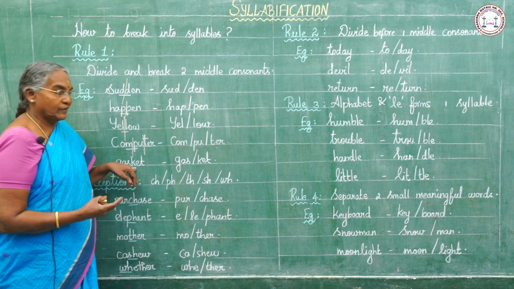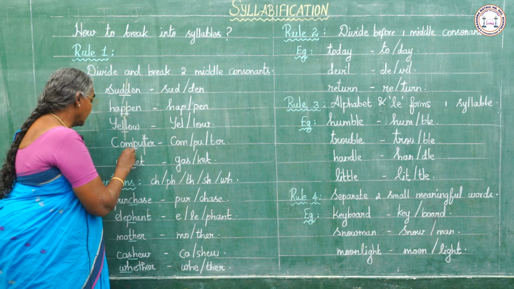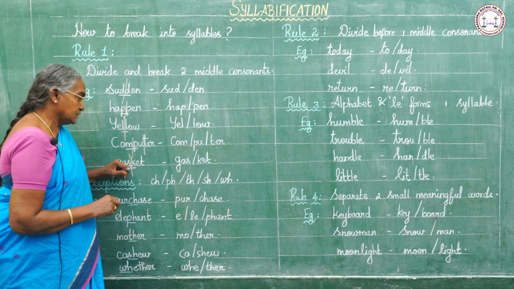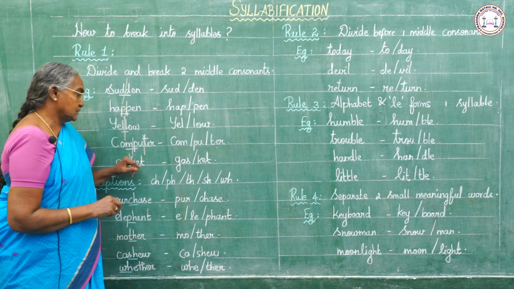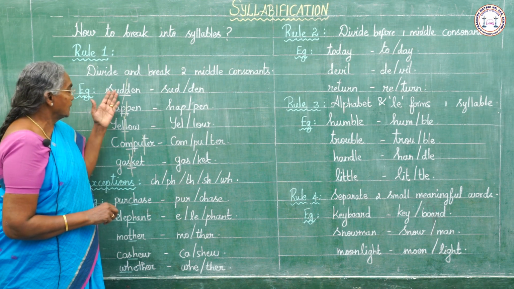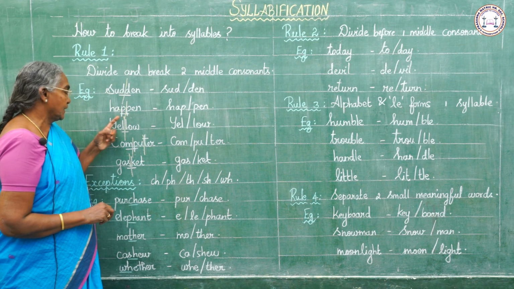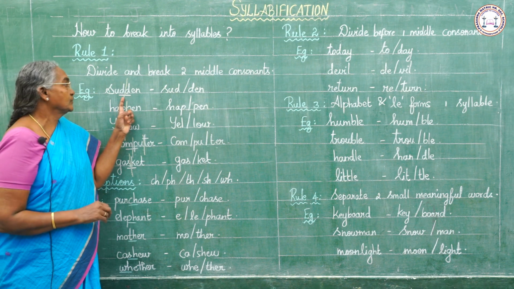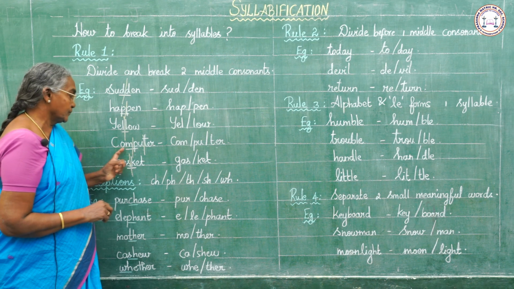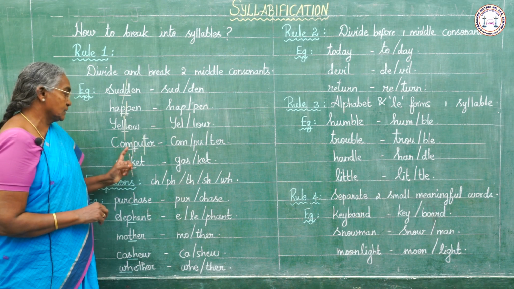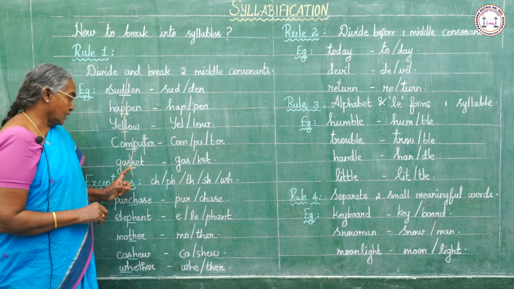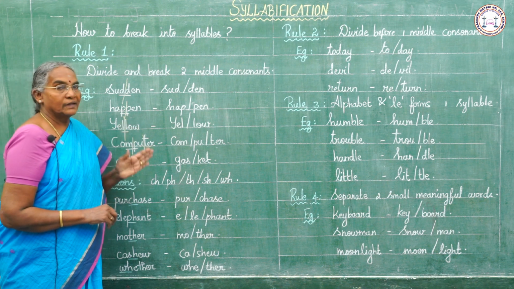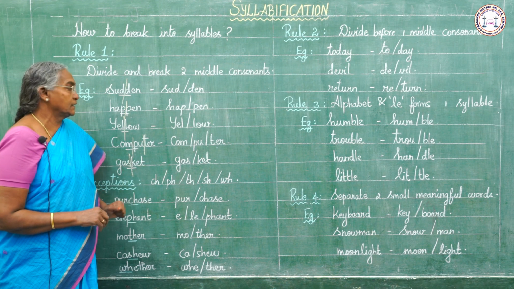So we have to divide the word between the two consonants. So in these three words, sudden, happen, yellow, we see the same consonants together. But here we see different consonants, MP, and here also SK. So we break the word in the middle of these two consonants.